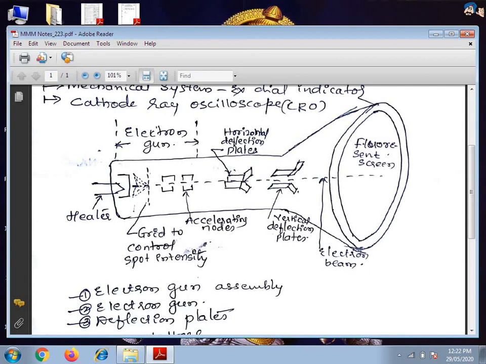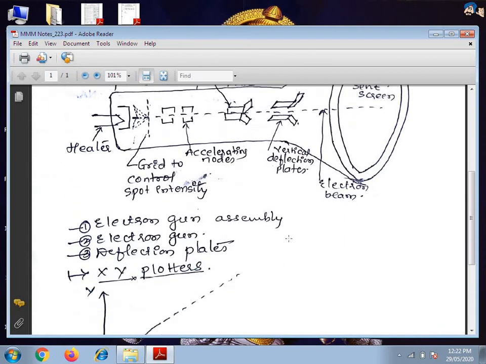Okay, the cathode ray tube is evacuated so that the emitted electrons can move freely from one end to the other. Okay, so this is the normal procedure to emit them.